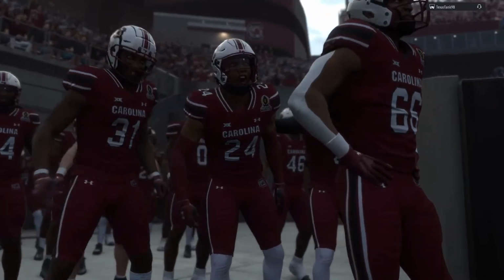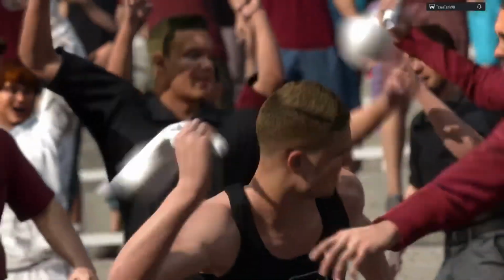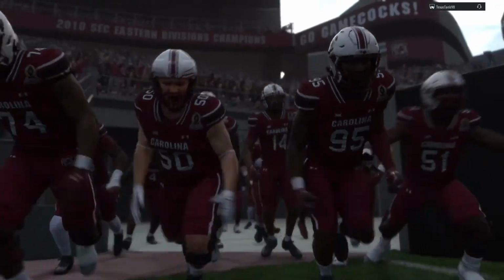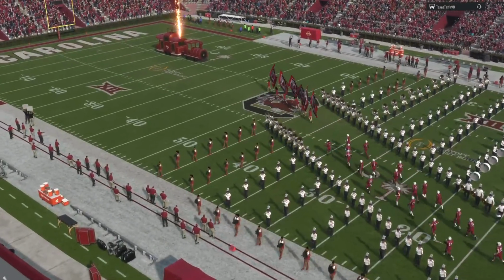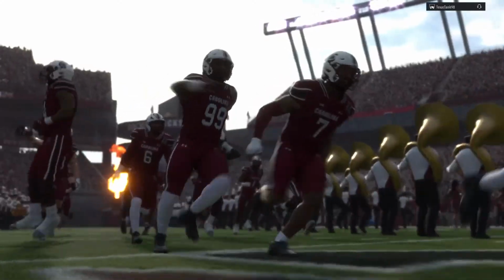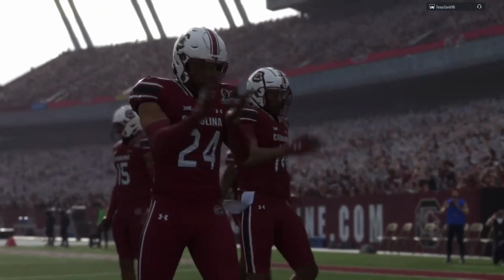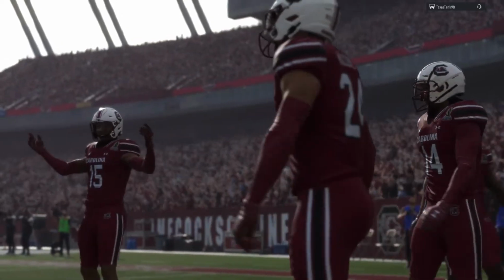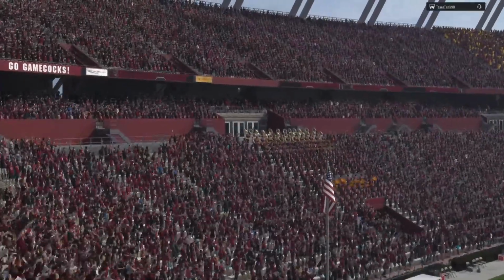Welcome to Williams-Brice Stadium, home field of the South Carolina Gamecocks. As we'll see, the number 11 seed in this playoff, the Iowa State Cyclones, taking on the number 6 seed in the playoff, the South Carolina Gamecocks. For EA Sports College Football, I'm Chris Fowler, joined by Kirk Herbstreit. The playoff is here, and let's not wait any longer. Let's get this going.